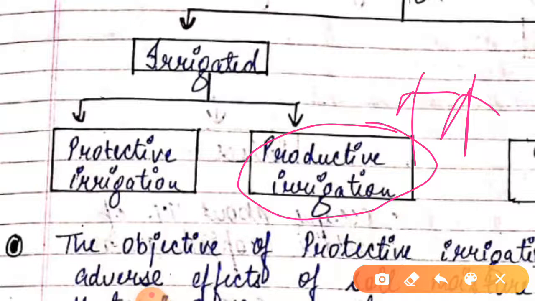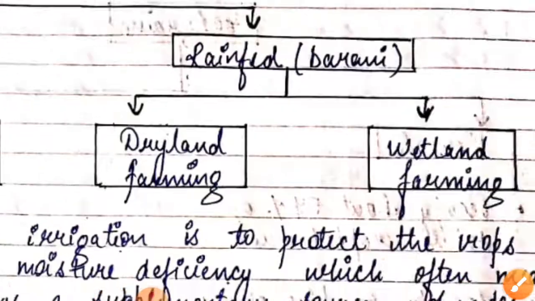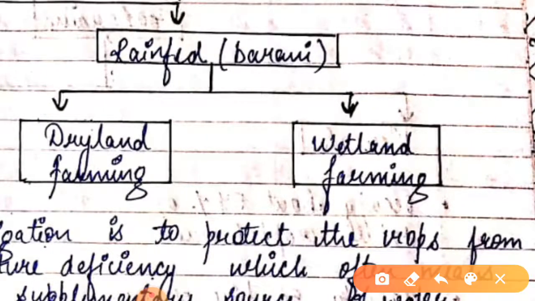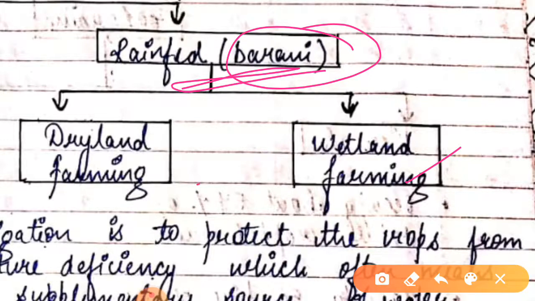Okay, then we have rain fed, depending upon the rain, or I can say barren. Why? Because it depends upon the monsoon, and during the year we have rain only for 3 to 4 months, and that is also not regular. So depending on this type of irrigation, the land becomes barren or a wasteland. Then we have wetland farming and dry land farming.